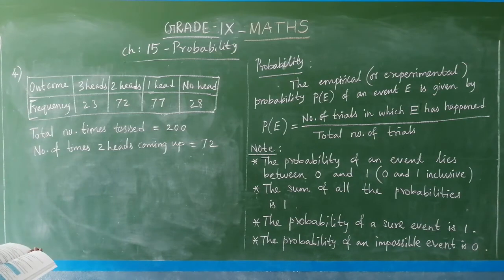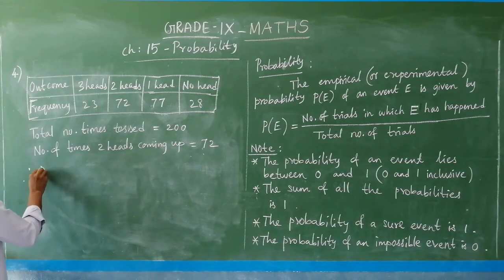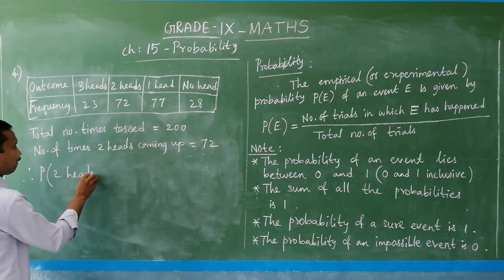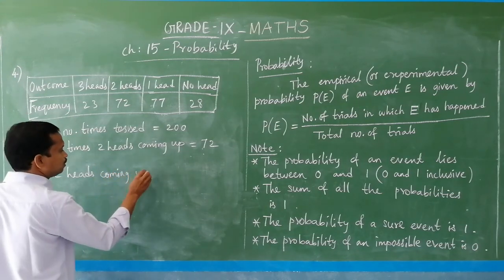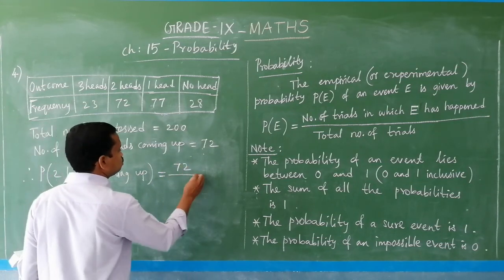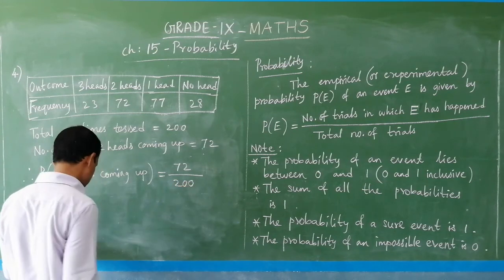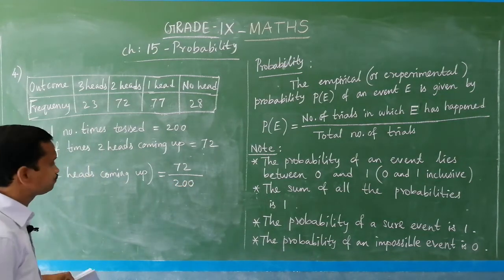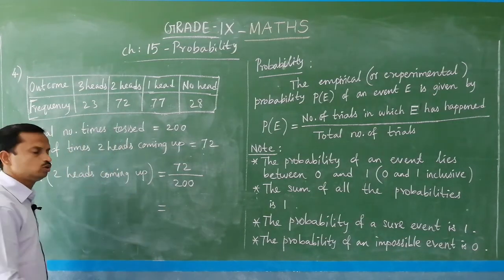How many times? 72 times. Therefore, the probability of 2 heads coming up is equal to the number of times 2 heads come up, 72, by the total number of times, 200. So, you have 72 by 200, and this is the probability of 2 heads coming up.